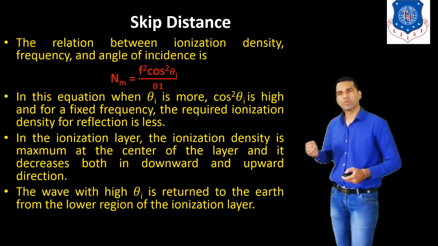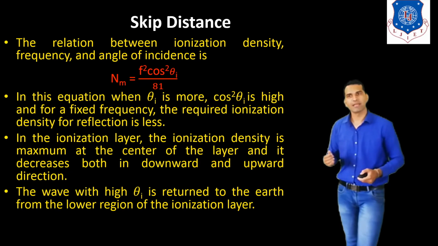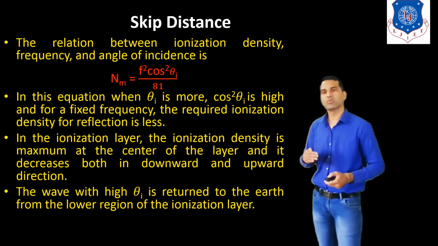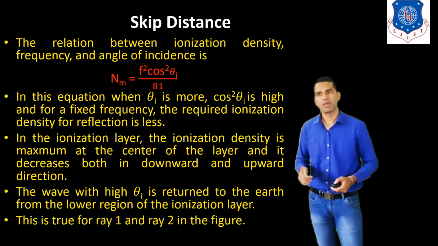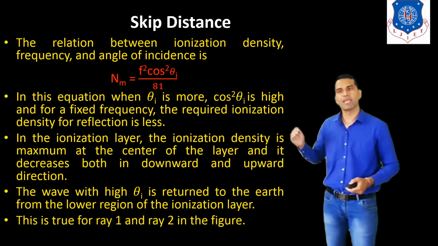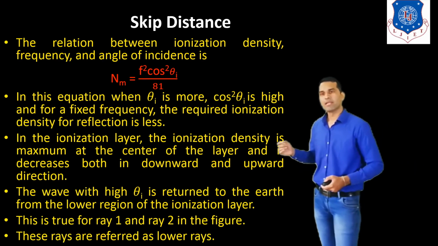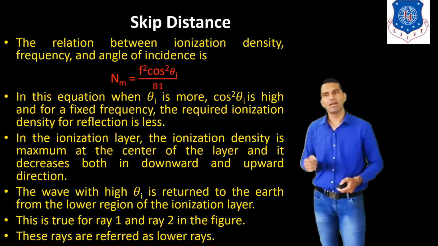The wave with high theta I is returned to the earth from the lower region of the ionization layer. And this is true for ray 1 and ray 2 in the last figure. These rays are referred to as lower rays.